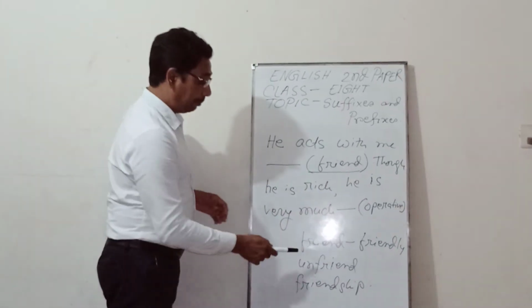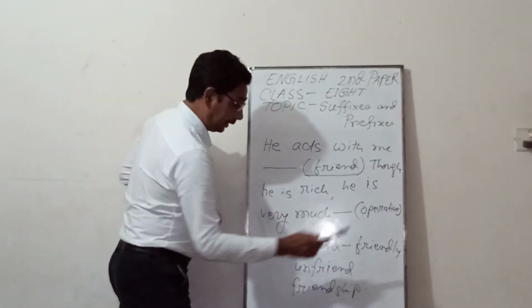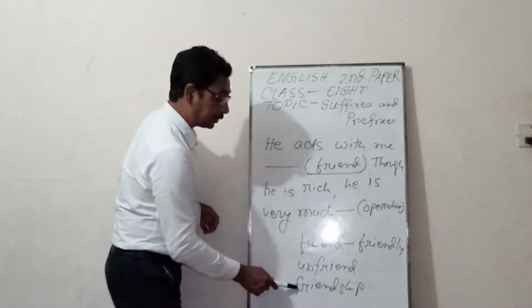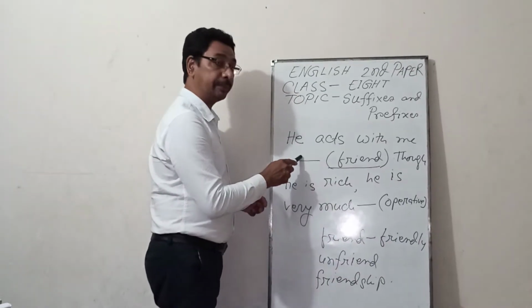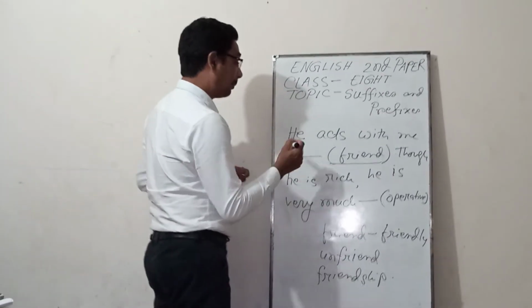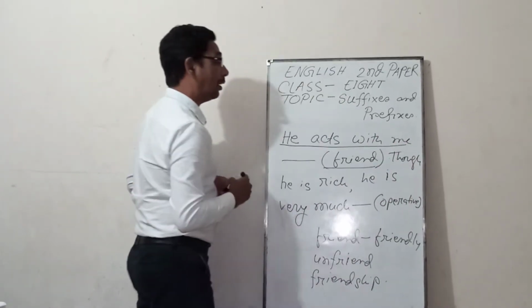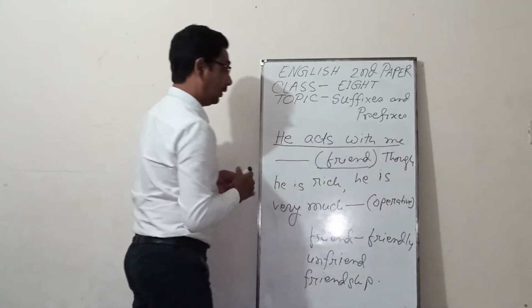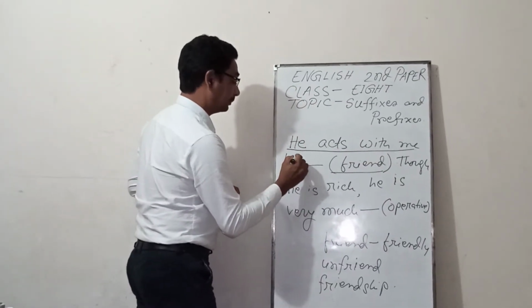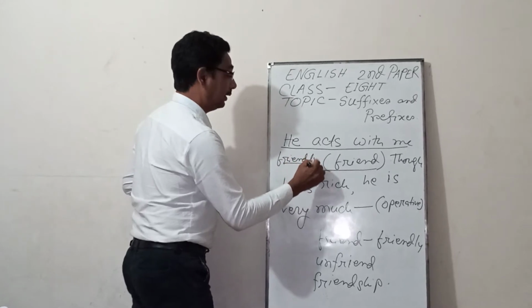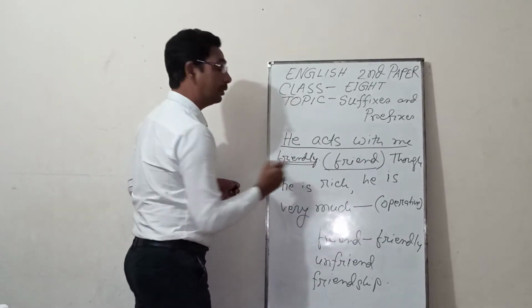Okay, there are many words about friend: friend, friendly, unfriend, friendship. But which word here will take place? It is important to know the meaning of the rest of the words. He behaves with me friendly. Friendly, okay, then it will be a meaningful sentence.